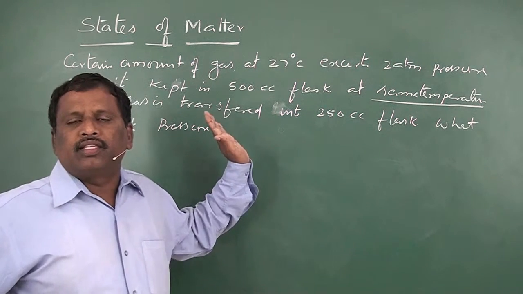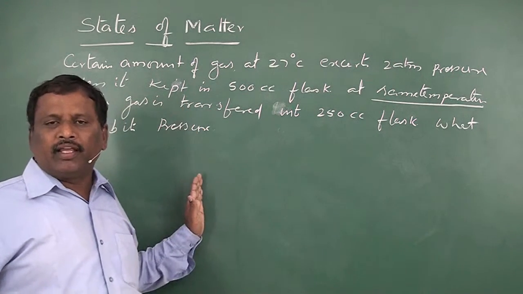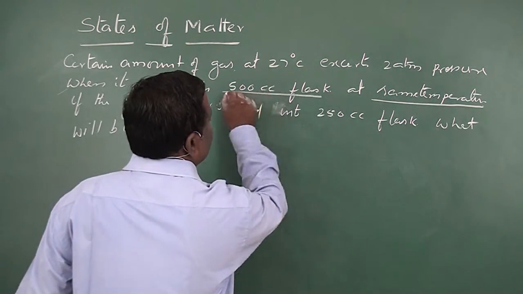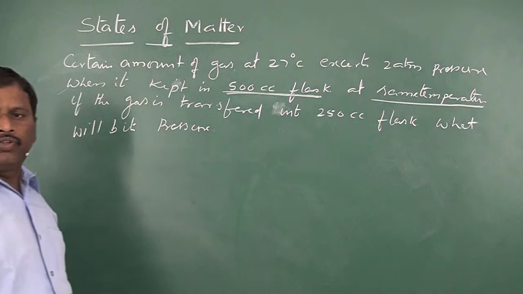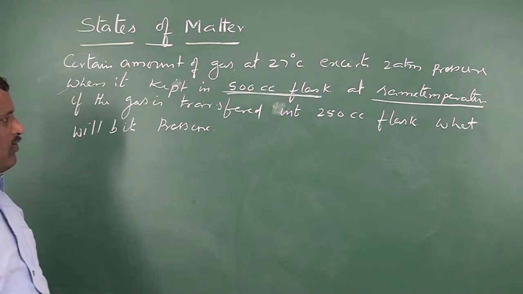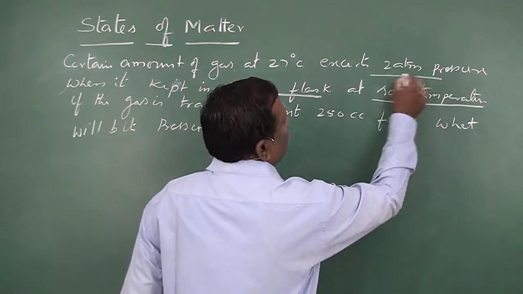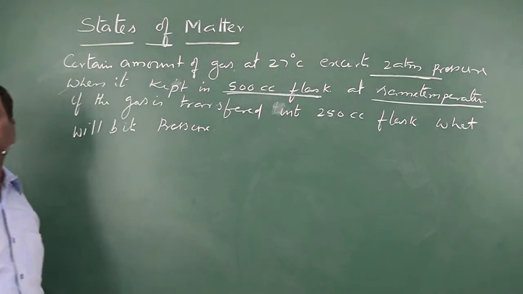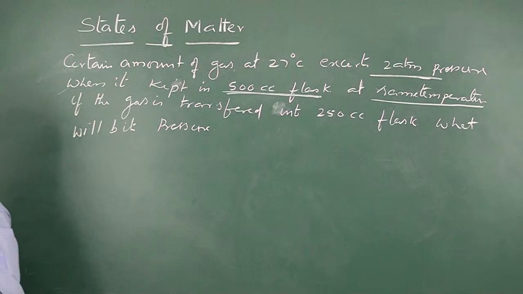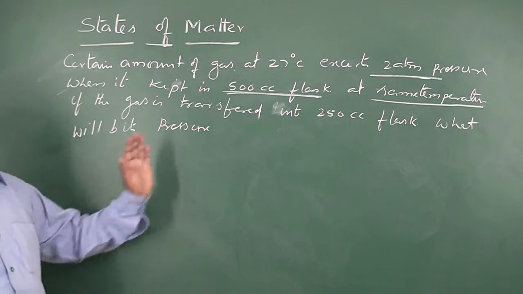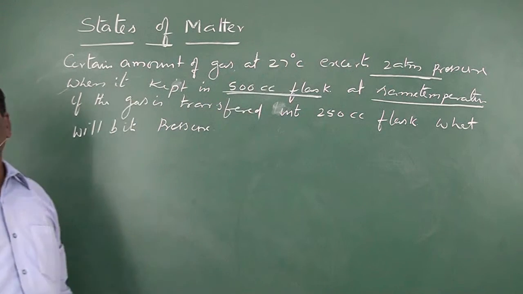Now, see what are the things that were given there. Initially the gas is in a 500 cc flask. When it was in 500 cc flask, the pressure exerted by this gas is 2 atmospheres. That means initial volume of the gas is 500 cc and initial pressure of the gas is 2 atmospheres.